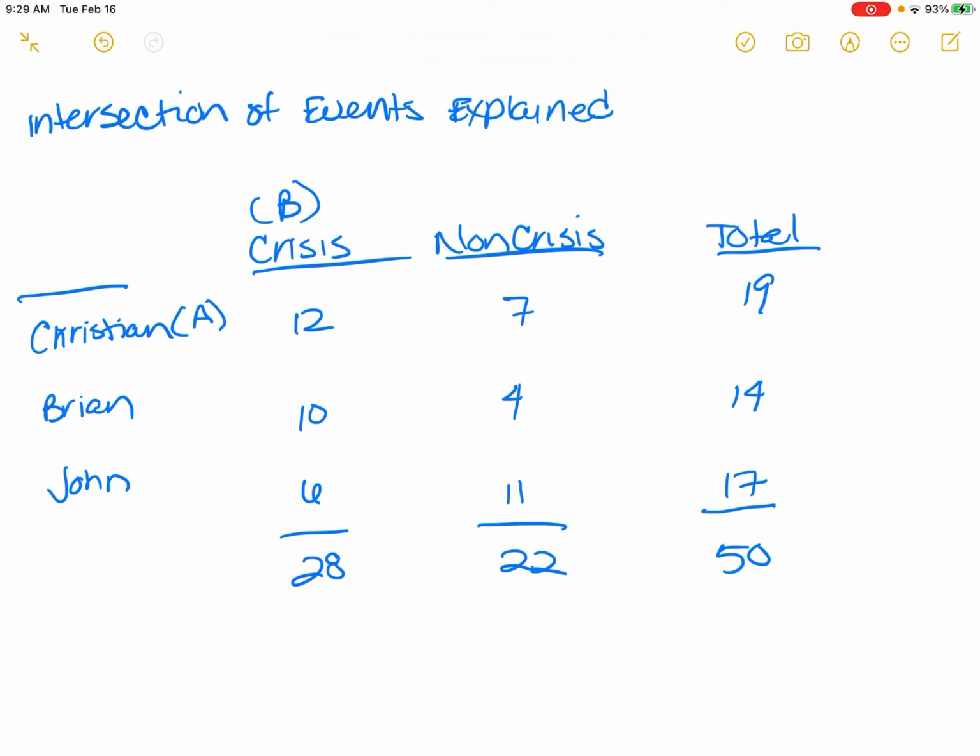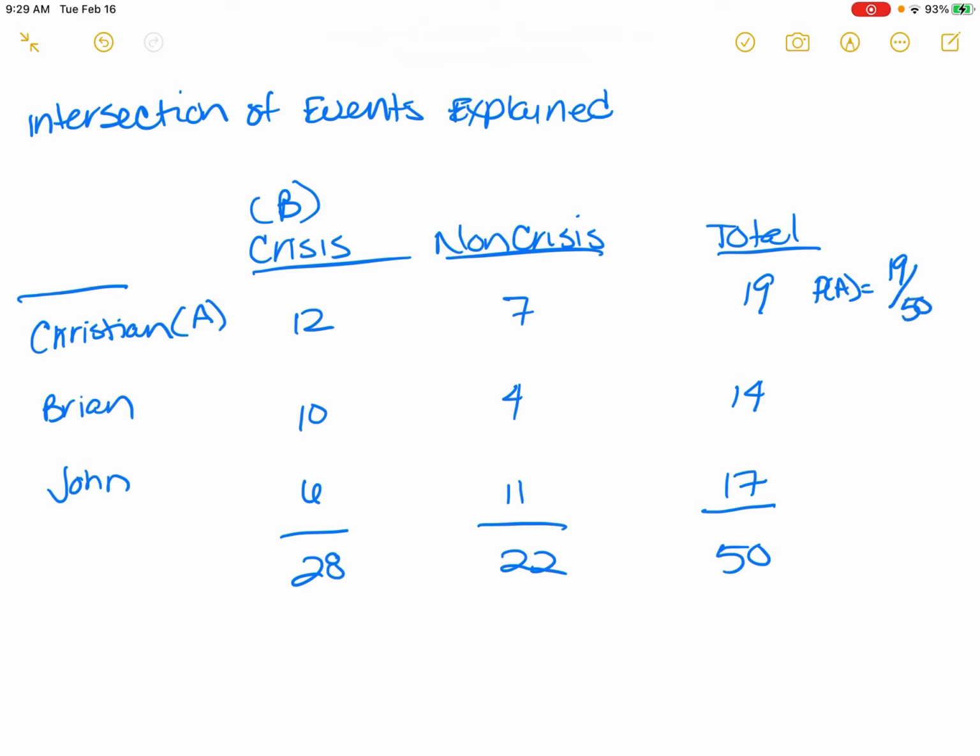So he uses the example when he calls his son Christian. If Christian were to call, that is event A, the probability of Christian calling. And then a crisis call, he calls event B, right? The probability of it being Christian calling, or the probability of any phone call being a crisis phone call. So if Christian calling is A, it's the probability of A, right? So the probability of a phone call from Christian is going to be equal to 19, because Christian called a total of 19 times in this time period out of the 50 phone calls, right?